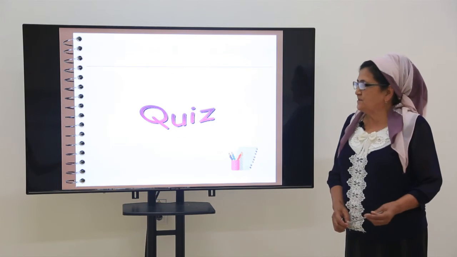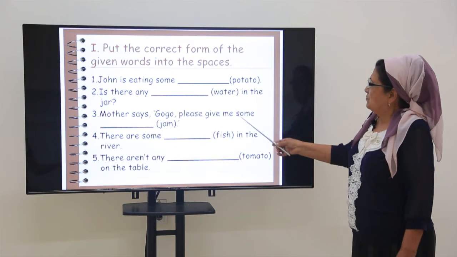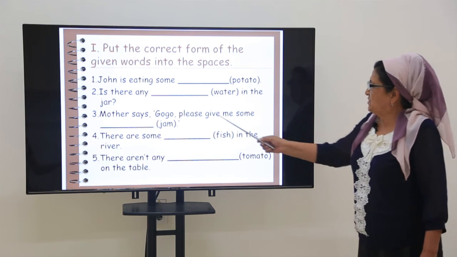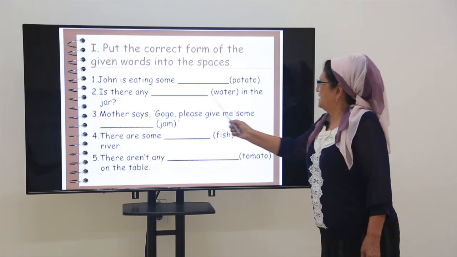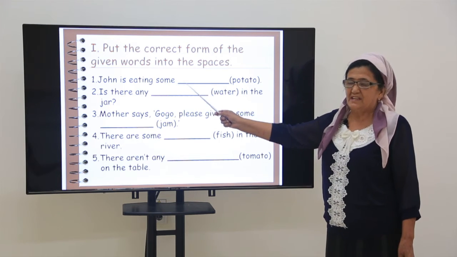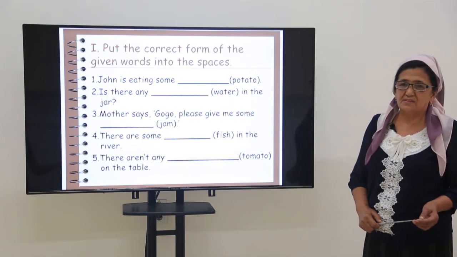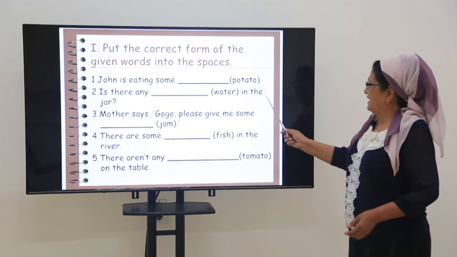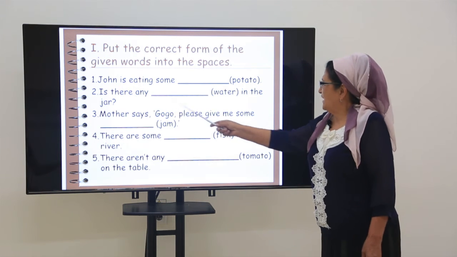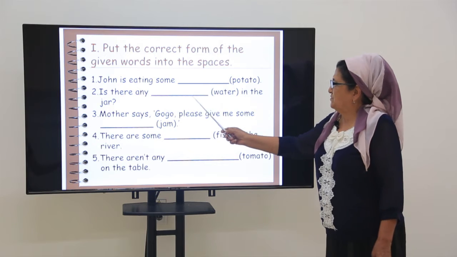And we'll give you some quizzes. Put the correct form of the given words in the spaces. John is eating some potatoes. You see, some. It is plural, we said. Can we count potato? Yes. We add es.